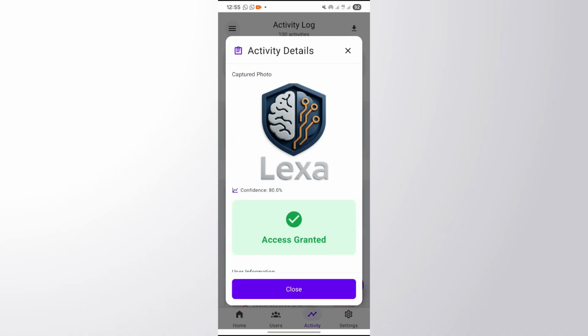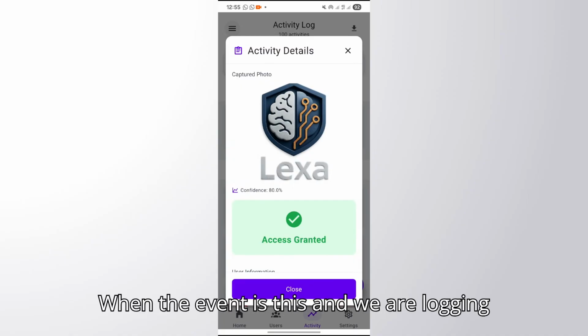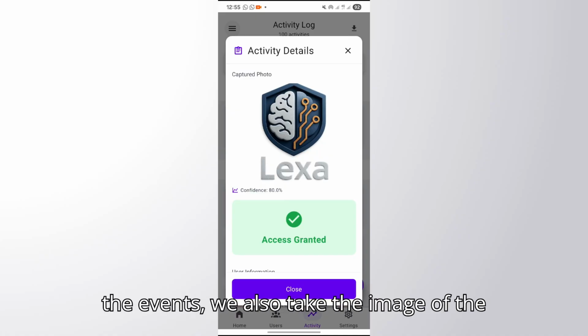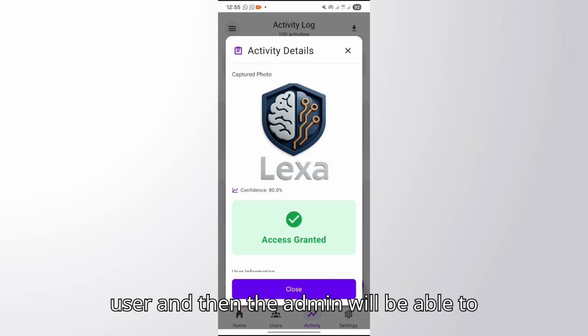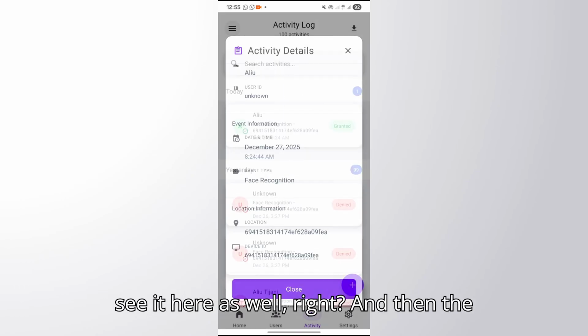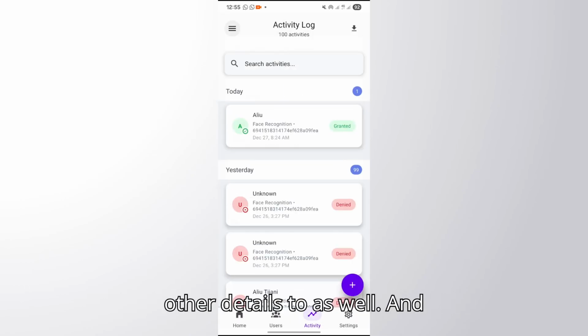Now when we are logging the events, we also take the image of the user, and the admin will be able to see it here as well, and the other details too. And so that's it.